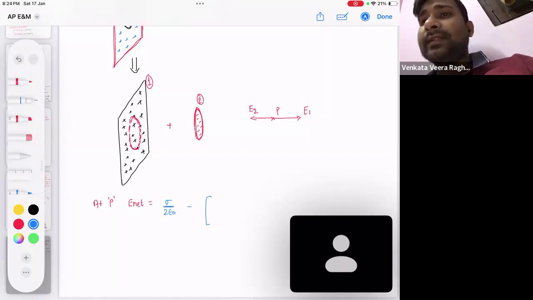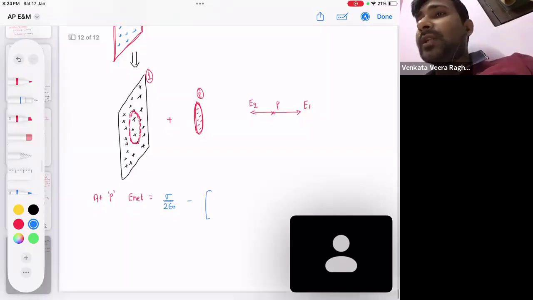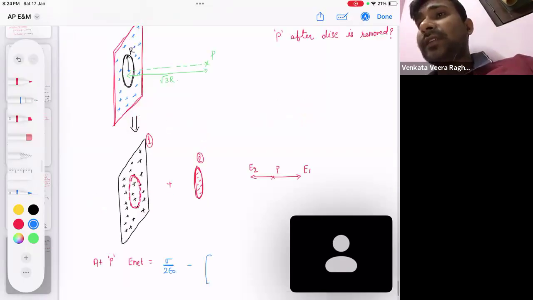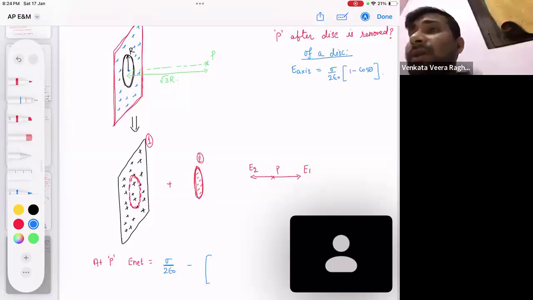Understand? Now, can you tell me what is the field on the axis of a disk? It's sigma by 2 epsilon naught into... the field on the axis of a disk is sigma by 2 epsilon naught times (1 minus cos theta). It is something like this. What is theta? Theta is this angle.